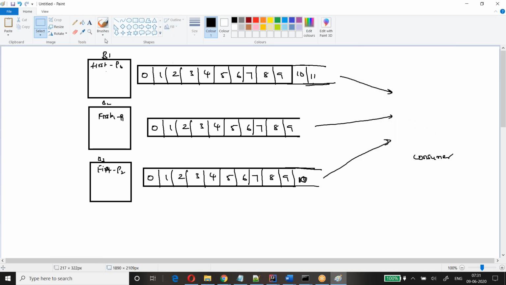If you have multiple consumers, here let's say I have two consumers. These two will be connected to one consumer, these first two partitions. Another will be connected to another partition.